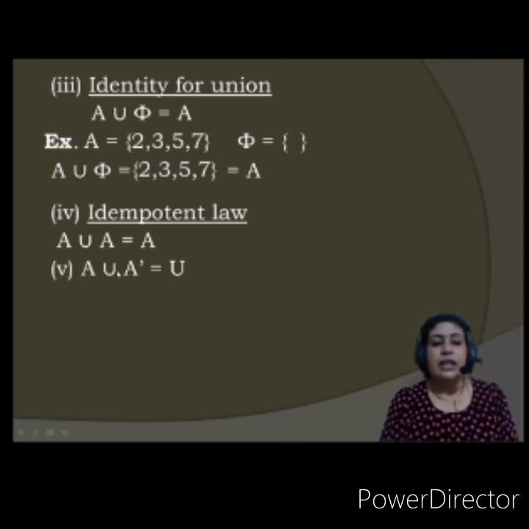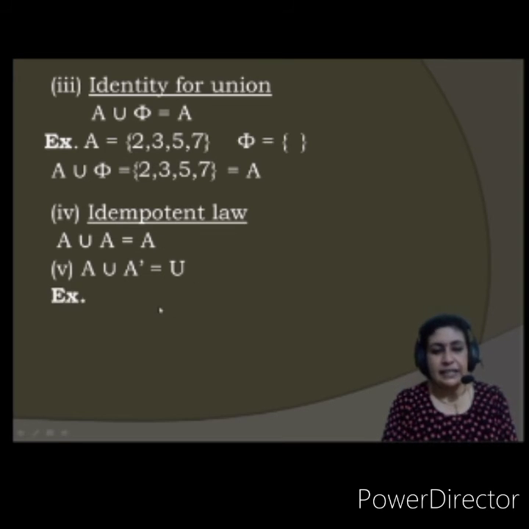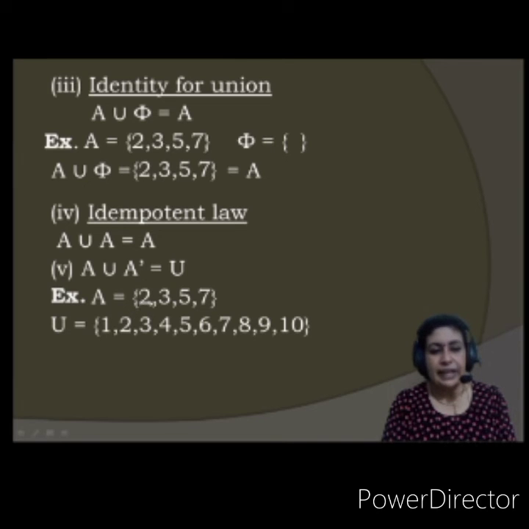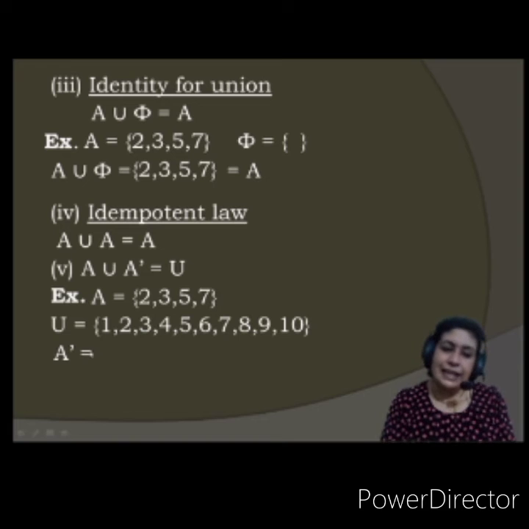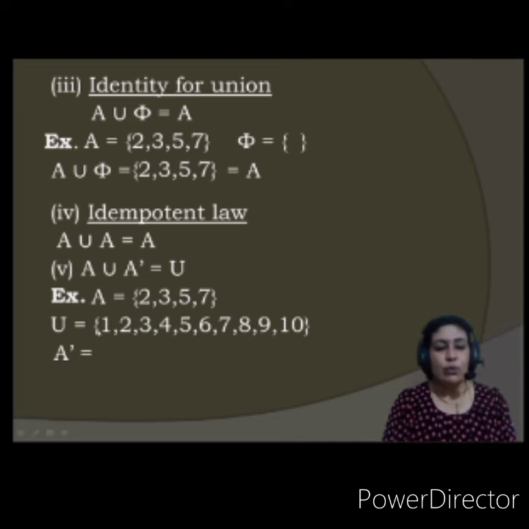Fifth one, A union A complement is the universal set. Correct. See, for example, suppose I take A as 2, 3, 5, 7 and this is my universal set: 1, 2, 3, 4, 5, 6, 7, 8, 9, 10. Now, what will be A complement? All the elements that are there in the universal set, but they should not be from set A. So I'll include 1, then 4, then 6, then 8, 9 and 10.